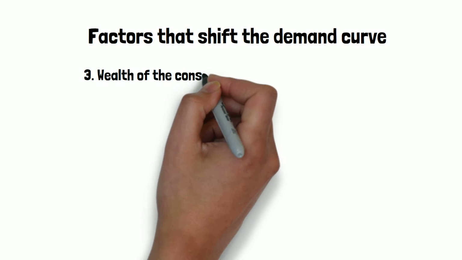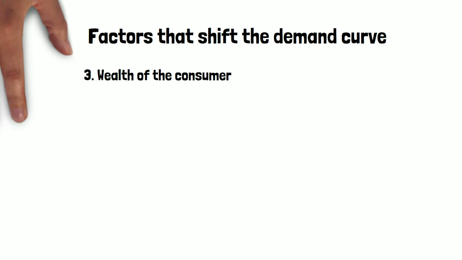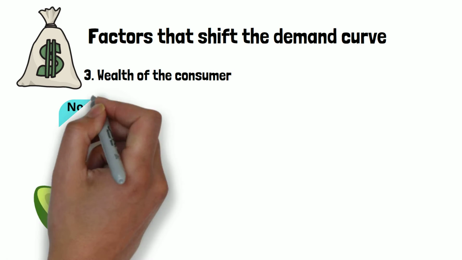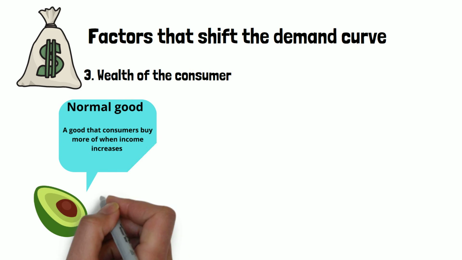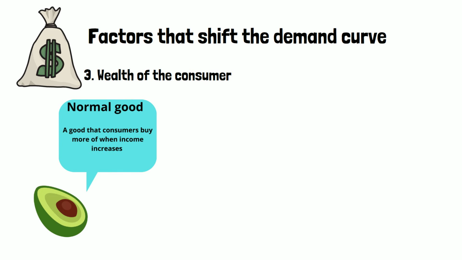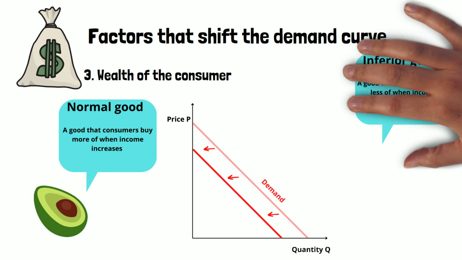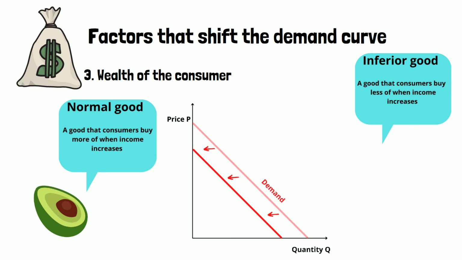The third factor that could shift the demand curve is the wealth or income of the consumers. We can make the distinction here between normal and inferior goods. An avocado is probably a normal good, meaning that an increase in consumer income increases the quantity of avocados demanded. This shifts the demand curve to the right or outwards. On the other hand, a decrease in consumer income shifts the demand curve to the left or inwards, following the same logic. An inferior good is a good that gets bought less when consumer income increases.